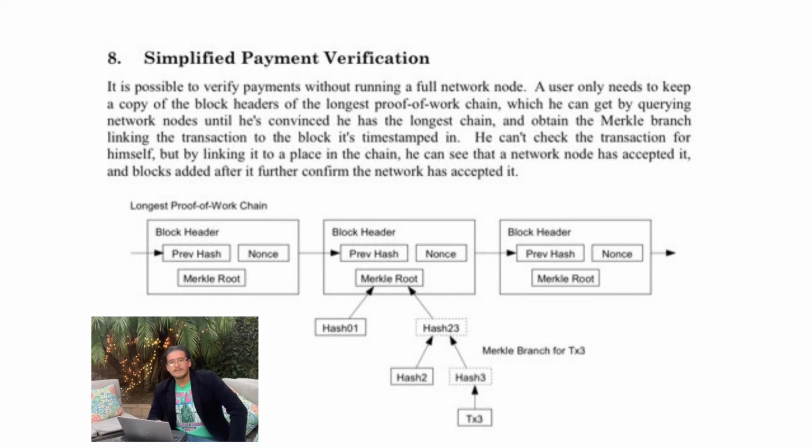So you can't look specifically at one item, as this diagram shows right here, the longest proof-of-work chain. There's one block right here in the very middle, that's where he has his transaction. He can't go into it exactly to see that it's confirmed. But if he sees that the next block after it is confirmed, then that proves the previous block has been done, the transaction is settled, and he's in a sweet spot. So yeah, that's how it works. So that's how you prove it.